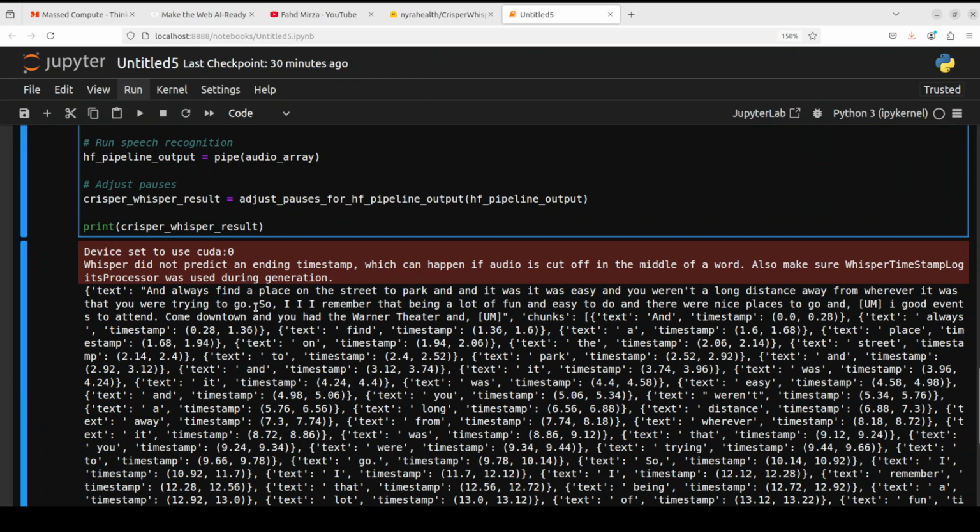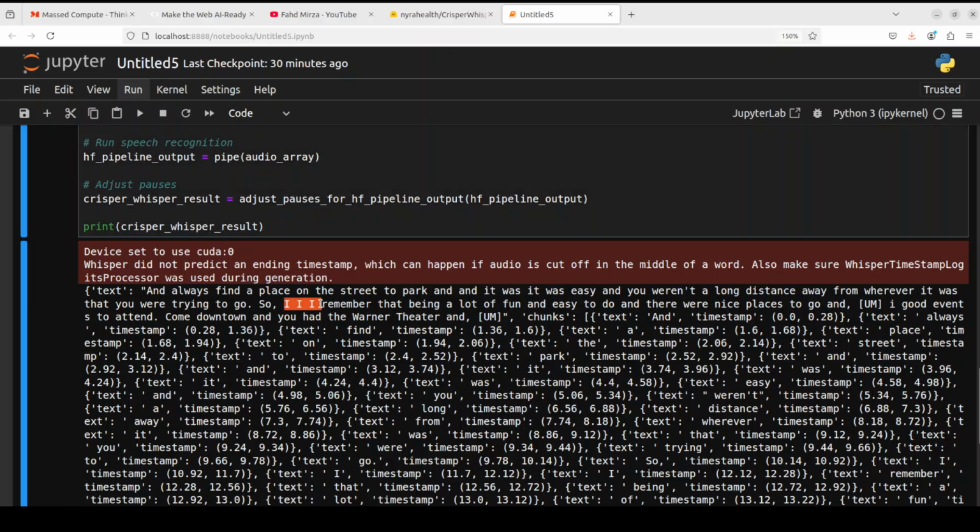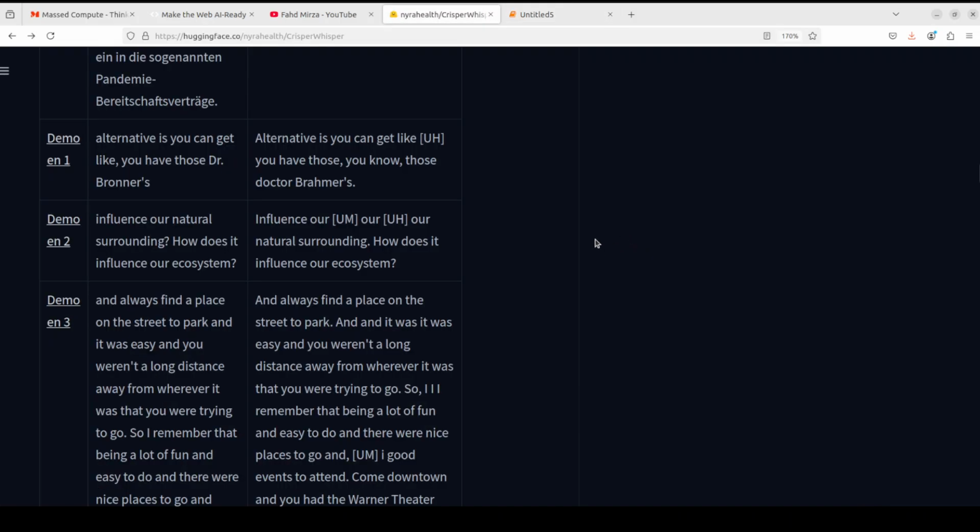And there you go. So look at this. You see, if you look here, it has captured that stuttering, and then this is again, so all of these, in addition to whatever has been spoken, it has captured quite well. And this was not the case with OpenAI's Whisper. So really good stuff. Really happy with this.